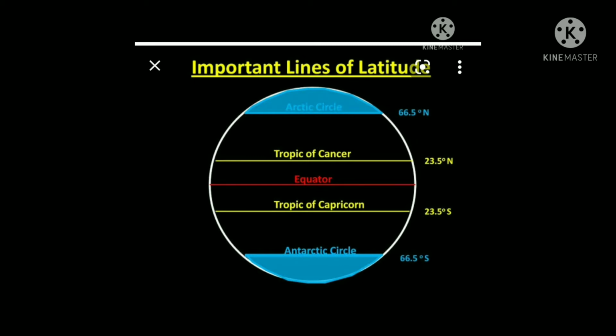Okay, children, now we will know about some special latitudes also.